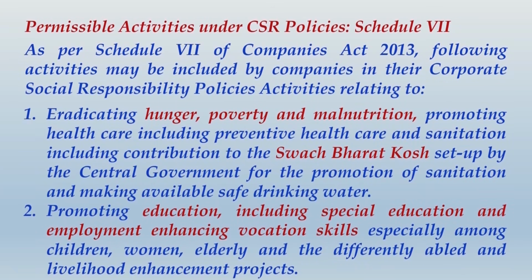Let us move ahead and complete the list of these permissible activities under Schedule 7.